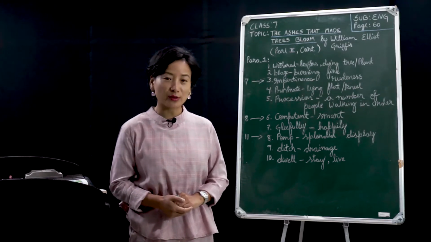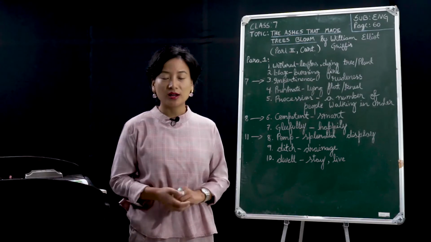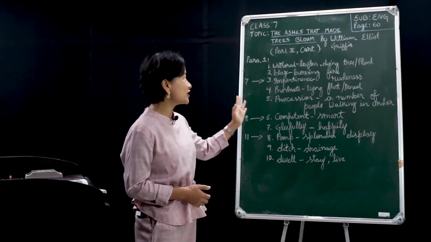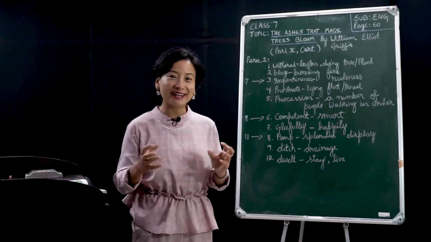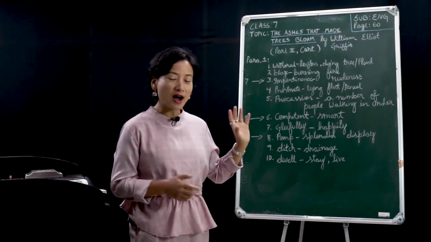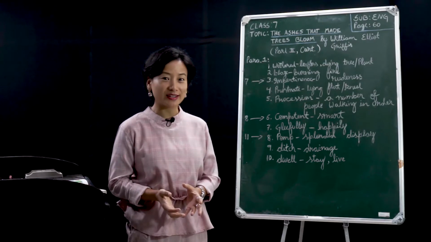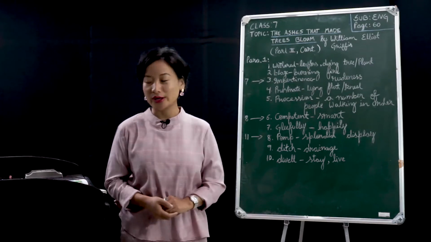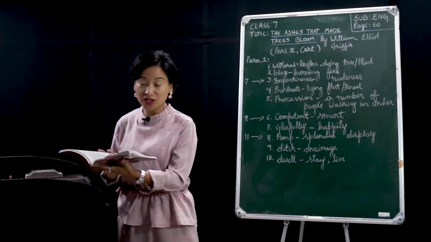So that's where we stopped in our previous class, and we are wondering what is going to happen to this magical mortar and mill. Remember, our topic is about the ashes that made trees bloom. So I'm sure you will be able to connect the dots, thinking it has something to do with ashes. Now our magical mill and mortar is burned down into ashes. So this is where we are going to find out what exactly happened in the second part of our story. If you would turn to page 60, our second part of the story is on page 60.